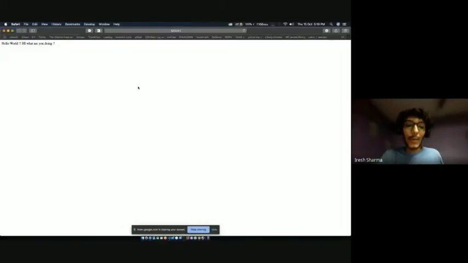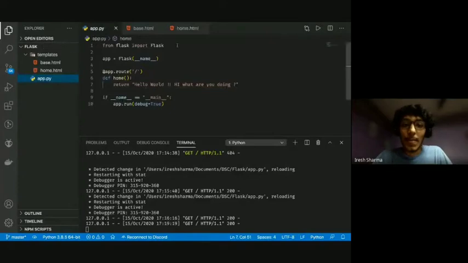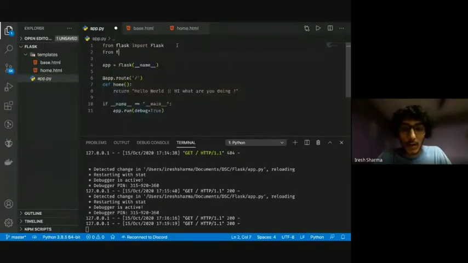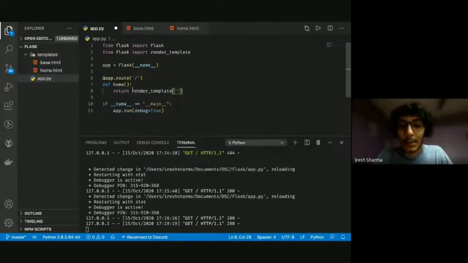But no, it won't, because we made the HTML, we made the templates, but we didn't tell the application to render this template or show this template when we go to the route, right? So what we're going to do is add that now. From Flask, we're going to import a function called render_template. Over here, we quickly add render_template and the template name that we want to render. So we want to render the home.html file.